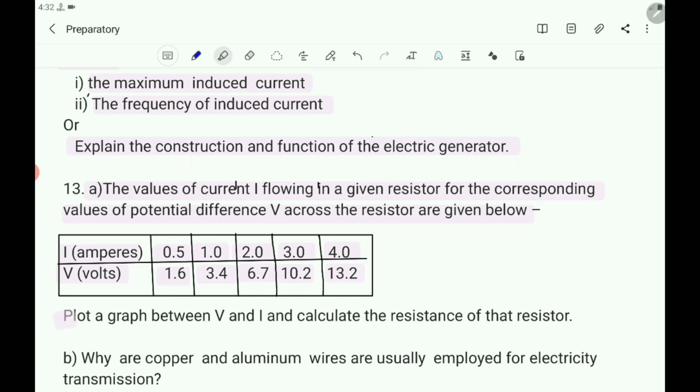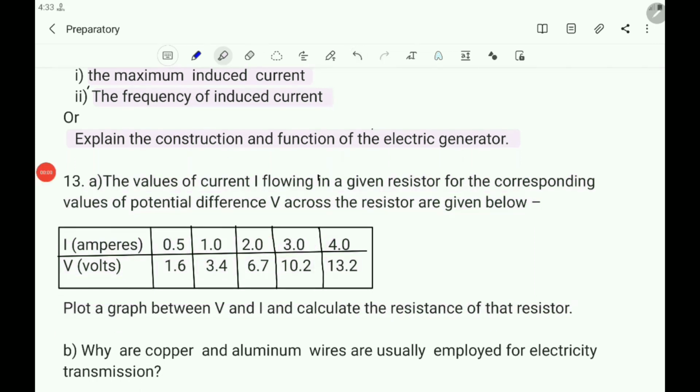What you have to do? Plot a graph between V and I and calculate the resistance of that resistor. What is 13th question? A sub question. The values of current I flowing in a given resistor for the corresponding values of potential difference V across the resistor are given below. Here these are the values of current in amperes. These are the values of potential difference in volts. Plot a graph between V and I and calculate the resistance of that resistor.